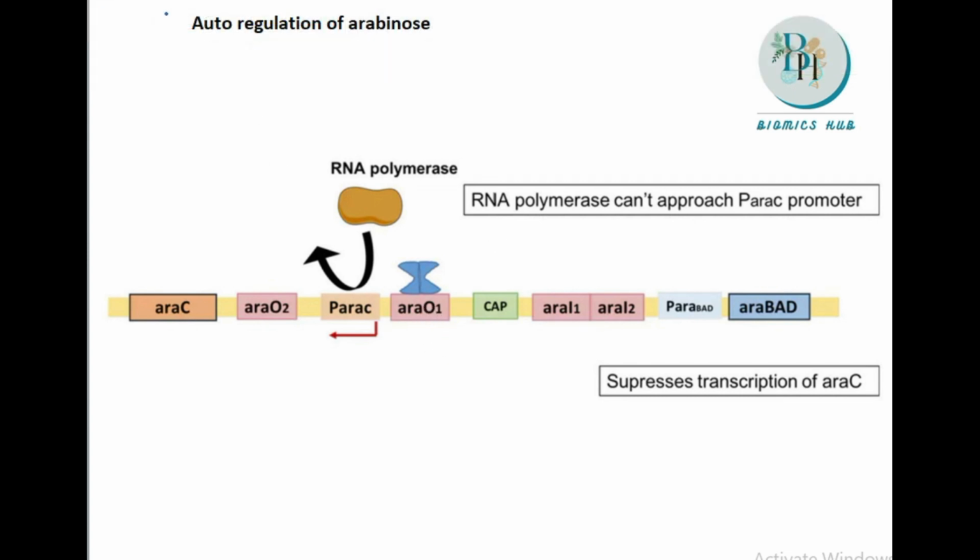It was working as a dimer, and the dimer will come and bind in the ARA-O1 site, which is an operator for ARAC. The polymerase was supposed to bind in this region, and there will be transcription of this ARAC gene.